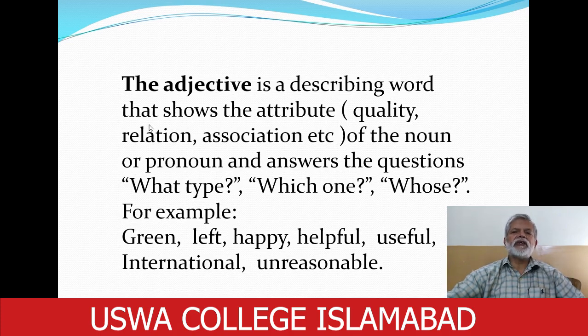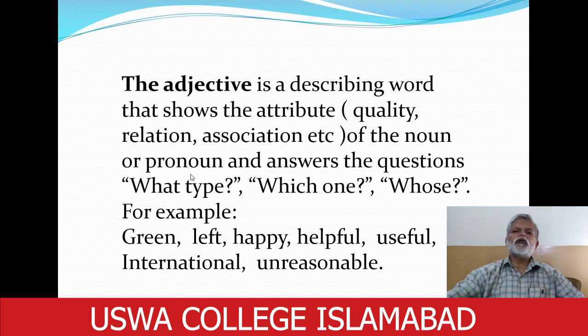Attribute, as I have written in the brackets, means something that shows quality, that shows relation, that exhibits or displays association. So an adjective basically describes a quality, a relation, or an association of the noun or pronoun.